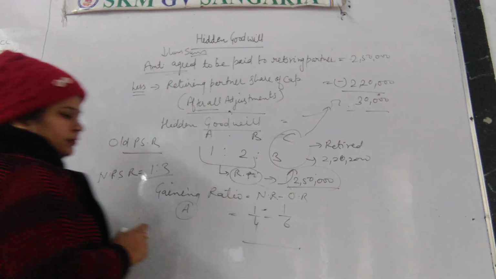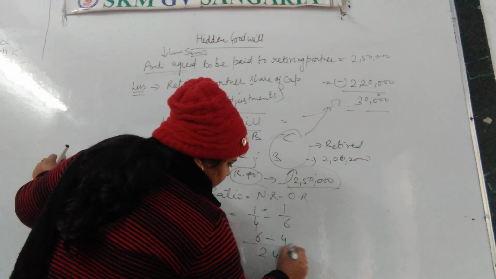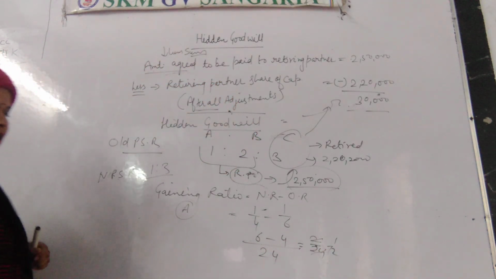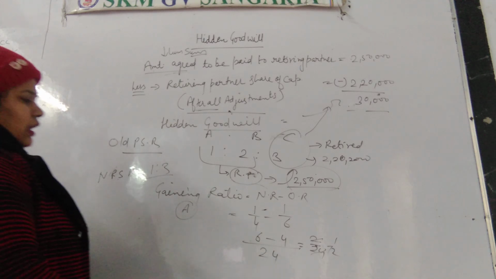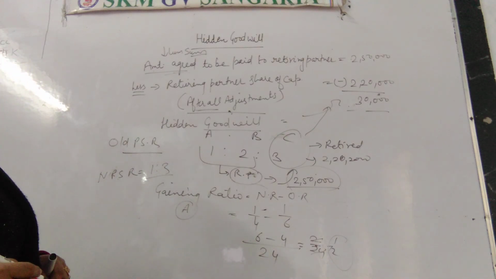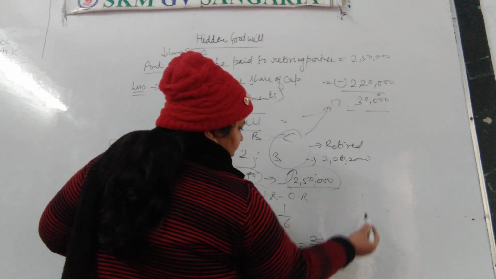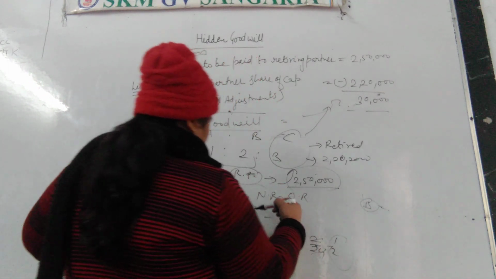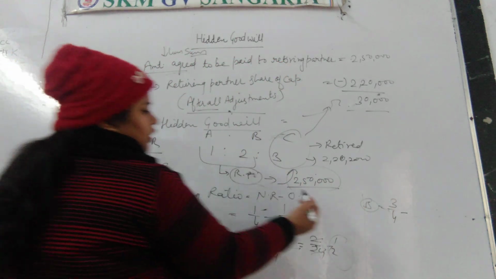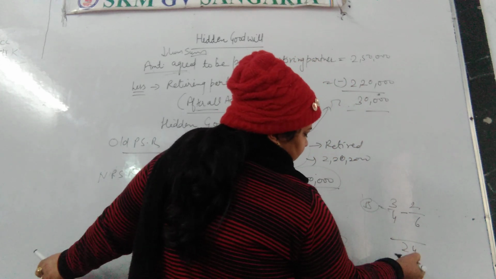Here we will take the difference, 2/24, or we can write 1/12. Okay, 2/24 or 1/12 is the gaining ratio for A. Like this we will calculate for B also. B's new ratio is 3/4 and old share was 2/6. 24 we will take as the LCM.